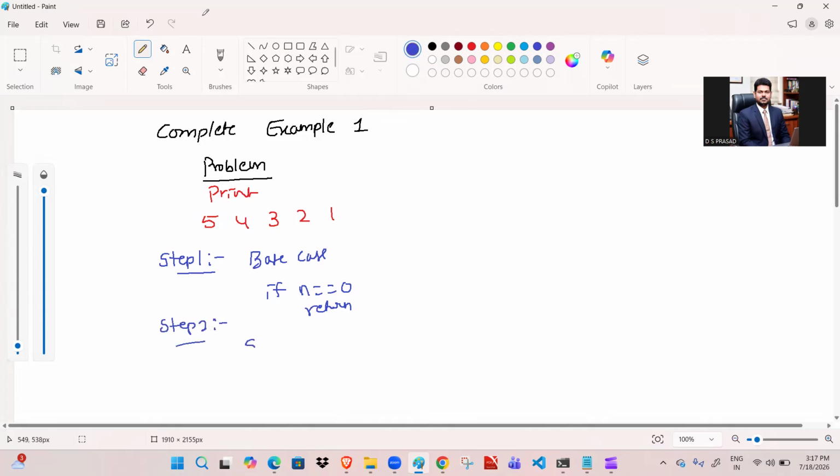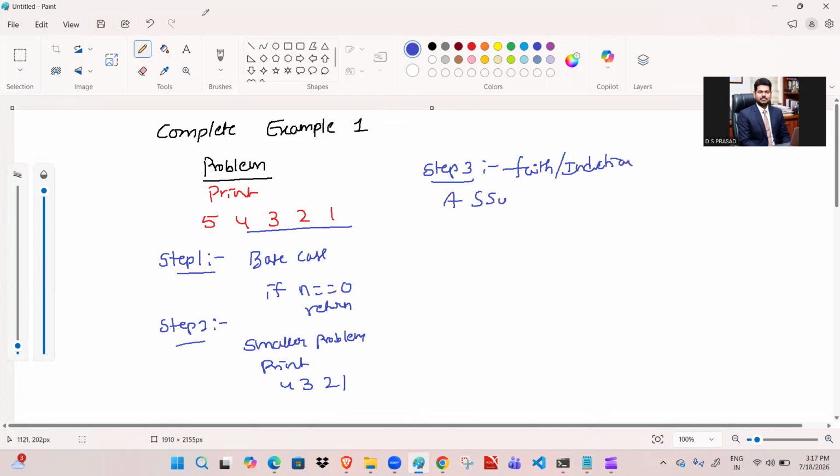Step two, the smaller problem, which is more important. What is the smaller problem? Here the smaller problem is print 4, 3, 2, 1. The rest of the thing is the smaller problem. And step three is nothing but faith or induction. Assume the function prints 4 correctly. Printing correctly means it solves the problem. The smaller problem solves the big problem.